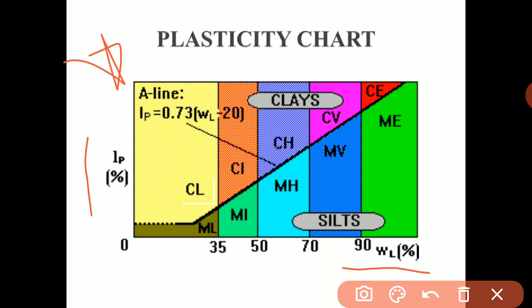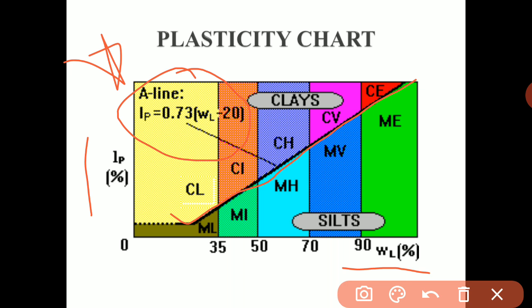Now here the A line, can you see this A line? IP at that particular A line has one equation: plasticity index is equal to 0.73 into bracket WL minus 20, where WL is the liquid limit. So this is one line relationship invented by the scientist Casagrande.